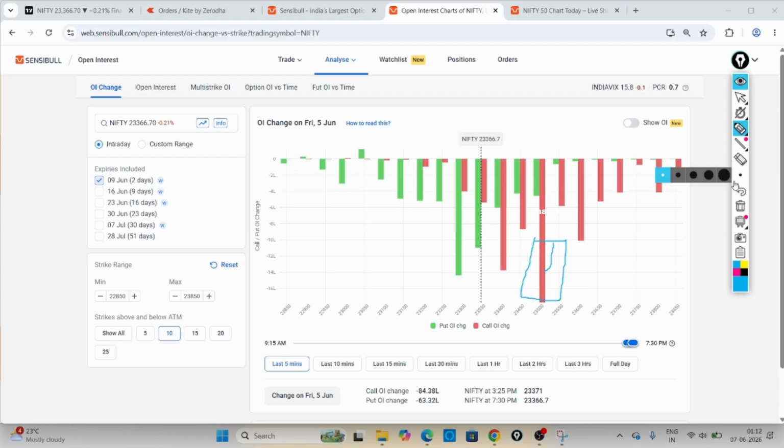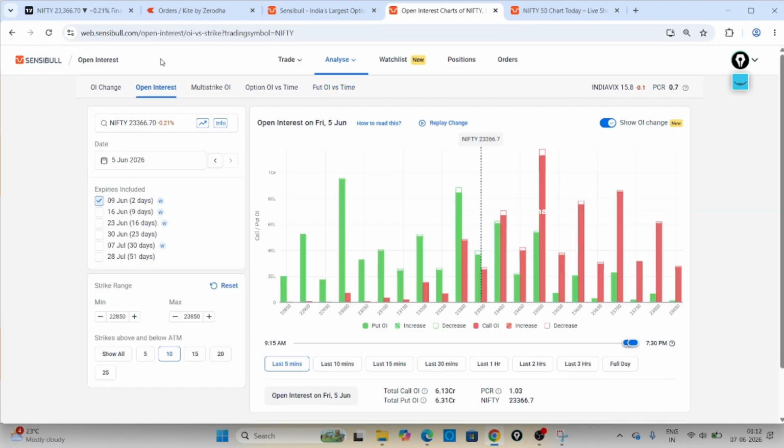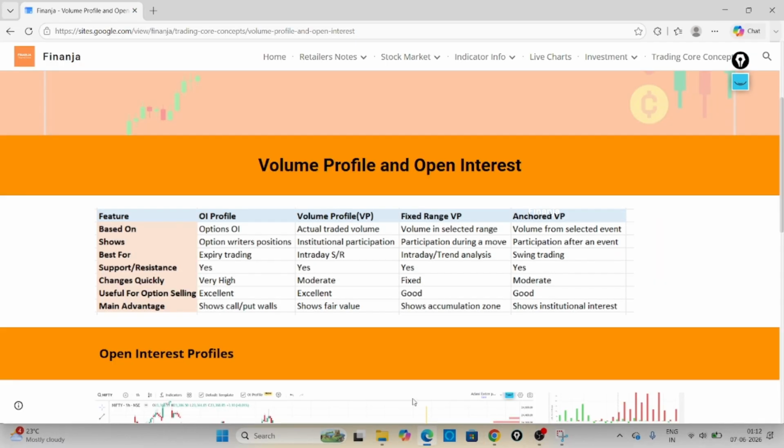Based on this, some people trade options in the live market. But the thing is, this is very dynamic data, so we can't rely on it. There is some manipulation also that we can observe. If some big players are manipulating the market, we can easily observe it here in the open interest profile. You can also see open interest across multiple strike prices; Sensibull has done a lot of comparisons, and you can use it.